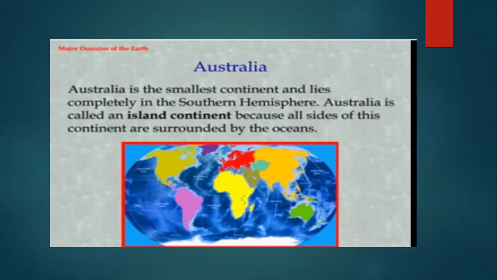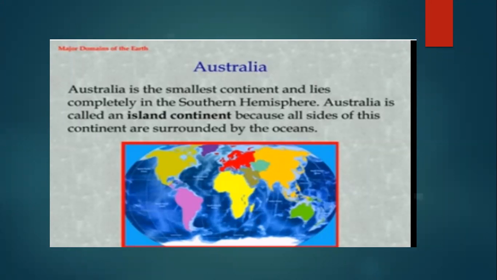Why is it called an island continent? Because it is surrounded by the oceans. Okay, and in Australia, the Tropic of Capricorn passes through the middle of the continent. Is that clear? And which is the highest point of this continent? Mount Kosciuszko. Okay, Mount Kosciuszko is the highest point of this continent. Is that clear? Now, this is all about our last continent and the smallest continent, that is Australia.